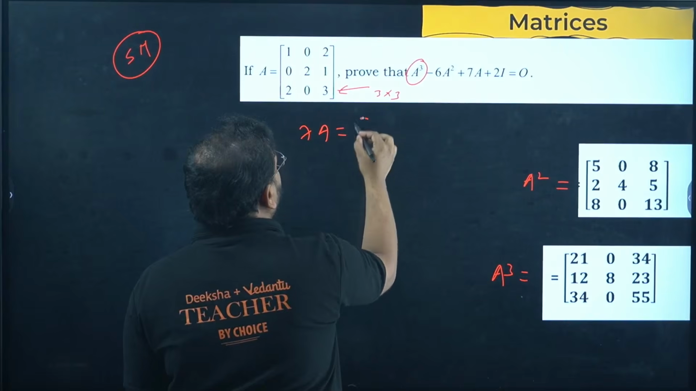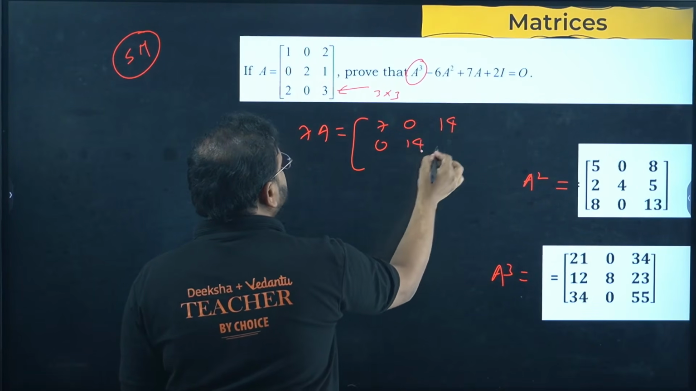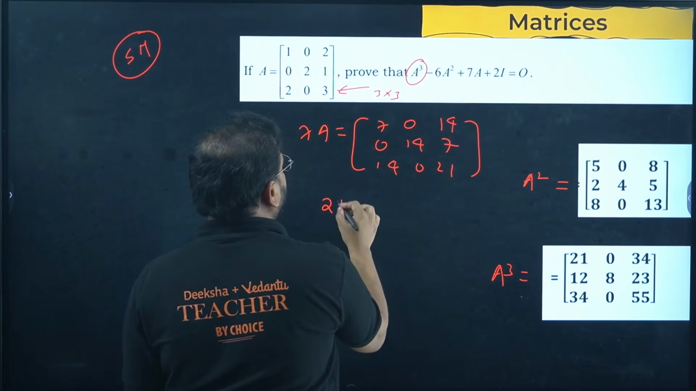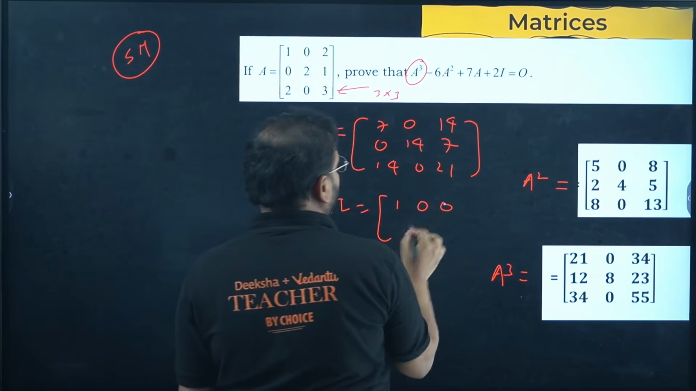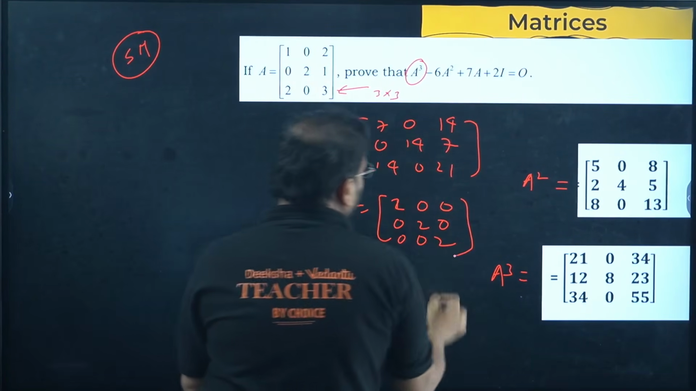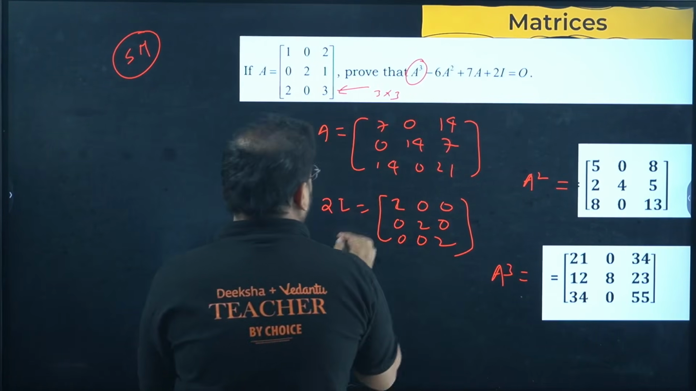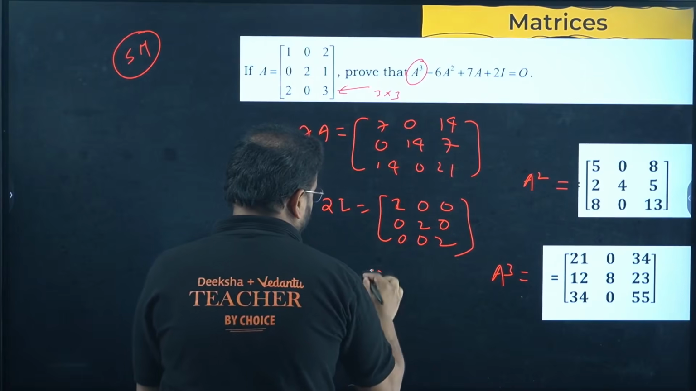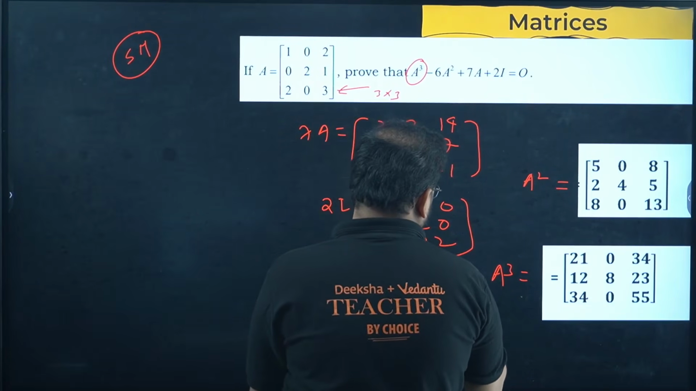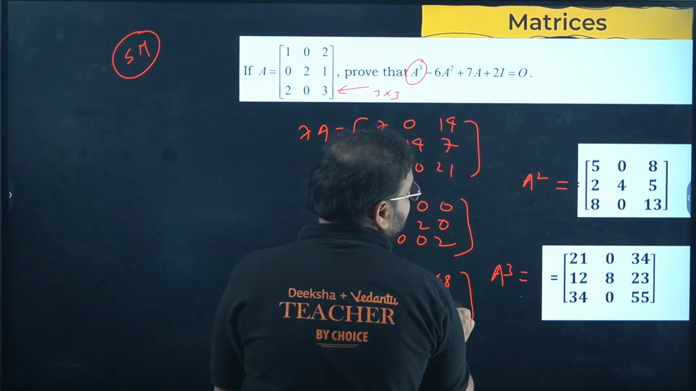7a and 2i you can find. 7a you can find, right? No problem. 7, 0, 14, 0, 14, 7, 14, 0, 21, and 2i also you can find. 2, 0, 0, 0, 2, 0, and 0, 0, 2. Once you have this, simply take difference of all. Can I find 6a square also? Let's find 6a square quickly. 6a square, if I find 5 into 6 is 30, 0, 48, 12, 24 and 30 again.